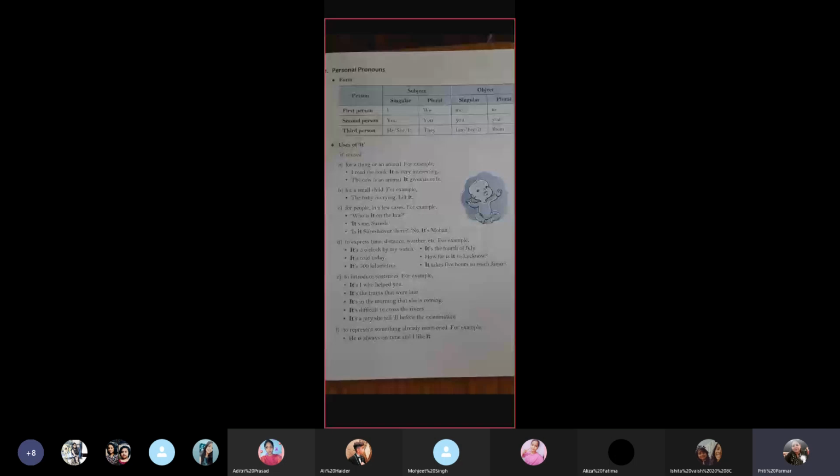We don't say he is a cute baby, she is a cute baby, because for that we need to know कि ये लड़का है कि लड़की है. So in general, we say it's a cute baby. Then we use it for people in few cases. In some cases, we use it for even people. Let us see. Who is it in the line?